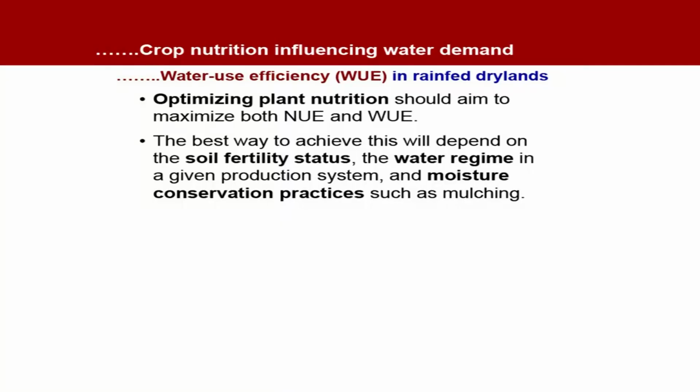The best way to achieve this will depend on the soil fertility status, the water regime in a given production system and moisture conservation practices such as mulching. Sometimes things are not in our control. We do not know what quantity of rainfall will occur. We can make predictions, we can make some ideas, however, we can never be sure about this.